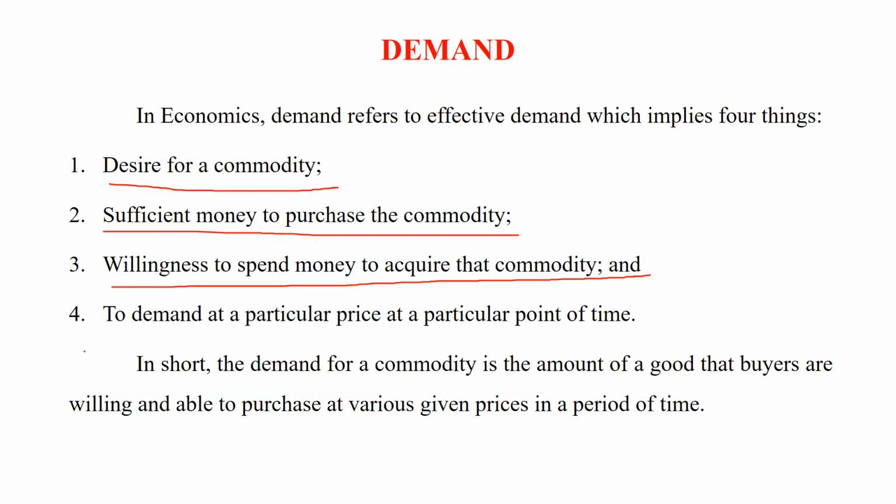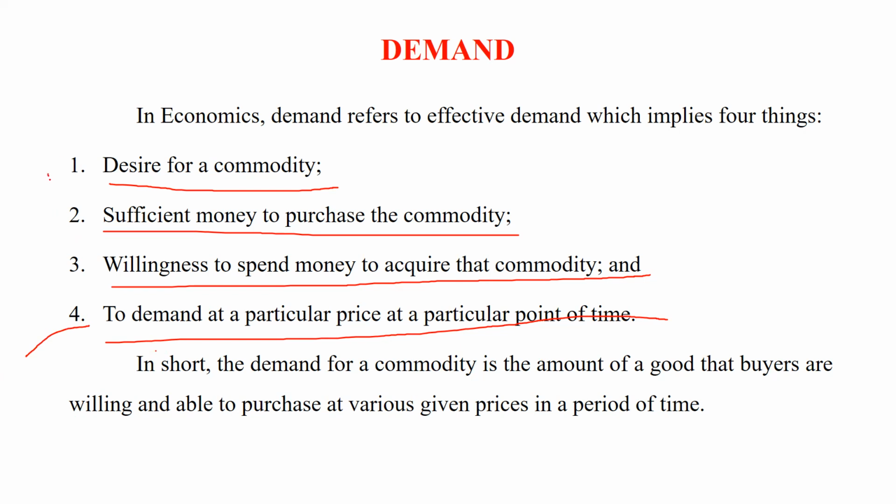Last one is demand at a particular price at a particular point of time. We cannot say this is demand if I wait for a couple of months, or let's say 6 months, until the price reduces, and then purchase. So this would not be demand. Demand means at that particular price at a particular point of time. If we are fulfilling all these four criteria, then this is demand.